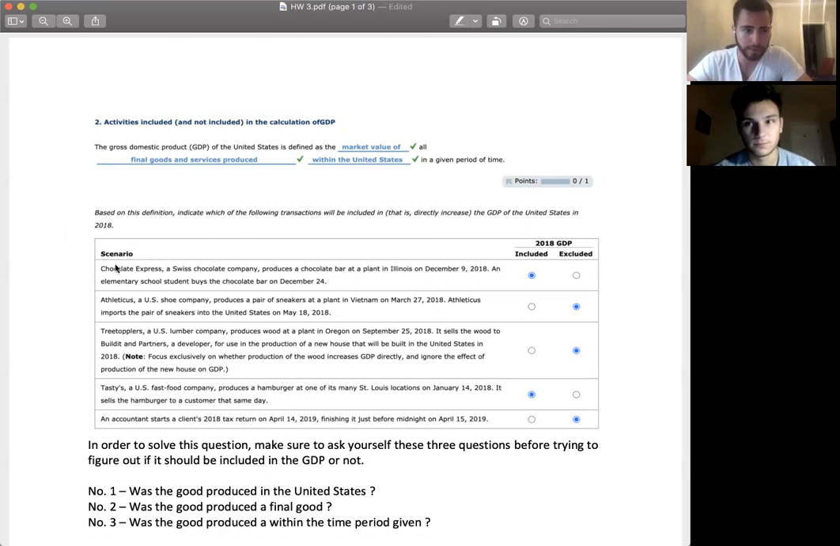So number 1, Chocolate Express, a Swiss chocolate company, produces a chocolate bar at a plant in Illinois on December 9th, 2018. An elementary school student buys the chocolate bar on December 21st. So the first question, was the good produced within the United States? That it's a Swiss chocolate company doesn't matter. Was it produced in the United States? Yes. Number 2, was the good produced a final good? A chocolate bar is a final good. Check mark. Was the good produced within the given time period? December 2018, yes. So it's included.